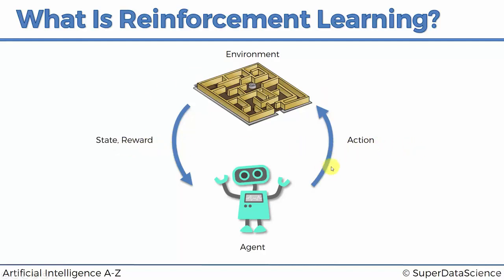On the other hand, if you do all the correct actions at the correct times, it's also very important to understand that actions should be taken at the correct points in time. So, for instance, putting the salt in the frying pan before you put the eggs in might not be the best idea. You might want to take that action of putting the salt into the frying pan after the eggs are in there, so in a different state. So it's important to remember that. And at the same time, if you take all the correct actions in the correct order, in the correct states, your final reward could be that you get an omelet which you can eat.